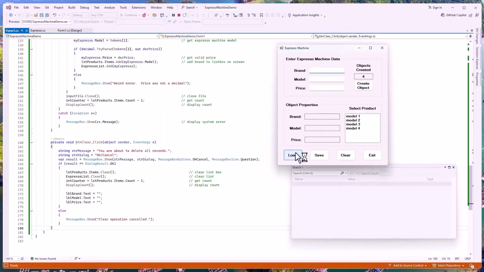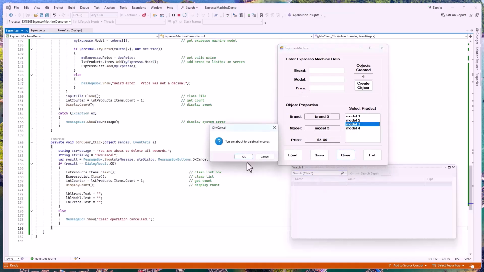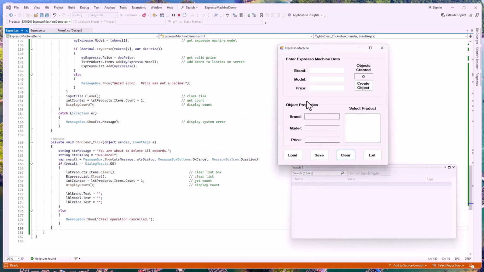Do our load. See, our clear would work fine here because you don't see this going on. But if we do a load here and say no, cancel, and allow us to do some items in here, bring up some data, we do see some stuff here. If we clear it now, what happens? Yes, it wipes everything out and creates 0 in our object out. Once again, load, 4 objects, clear, no objects.